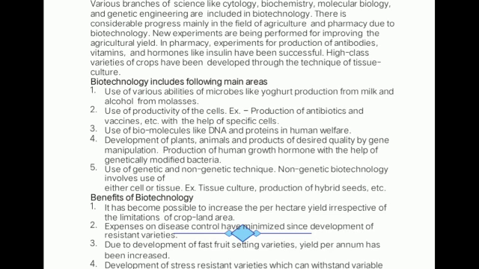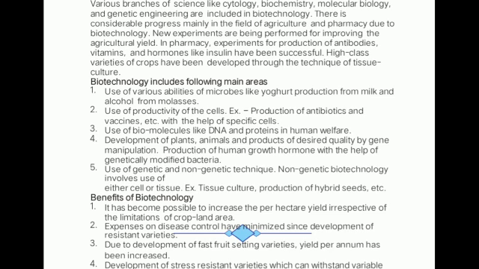In this, the first 2 points you are well aware of, as they have been discussed in the previous chapter. Then this DNA and protein, it is related to the change in the DNA sequence, means generation of new types of DNA. It is also a type of biotechnology working at the gene level. Then with the help of such work we can develop some plants and animals with the desired quality that we require, and this is known as gene manipulation, which is done with DNA and protein. Then also we can produce human growth hormone.